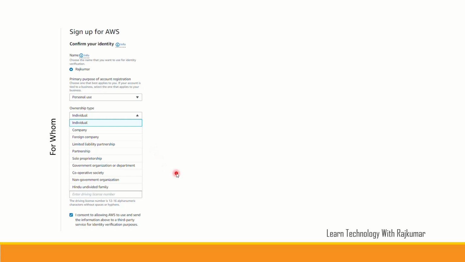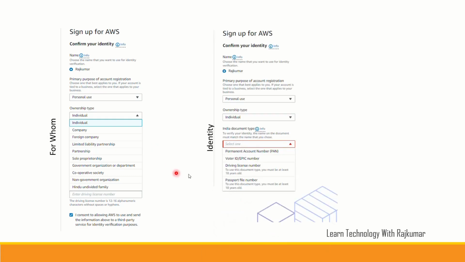Once you give these things, it will ask for the proof. Since I have selected India, it shows different types of proof and asks me to select any one. I can select PAN, voter ID, driving license, or passport. It may differ based on the country. If you are selecting some other country, the proof type may differ. Similarly, if you are selecting individual, these types will come. If you are selecting business or something, it will ask you to give different details to verify your identity. Okay, once this step is completed, it will ask you to verify your mobile number.